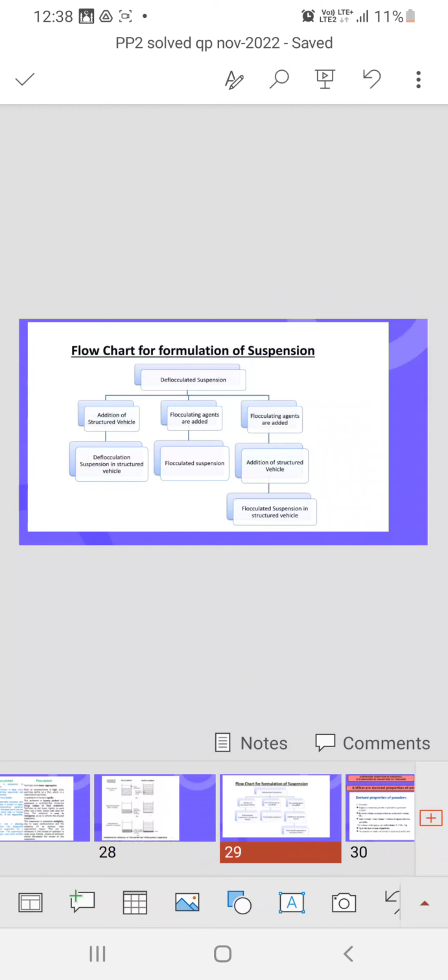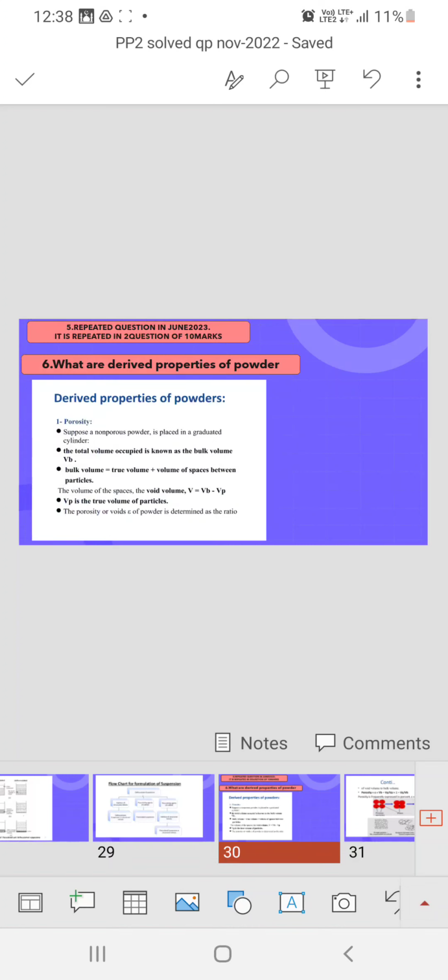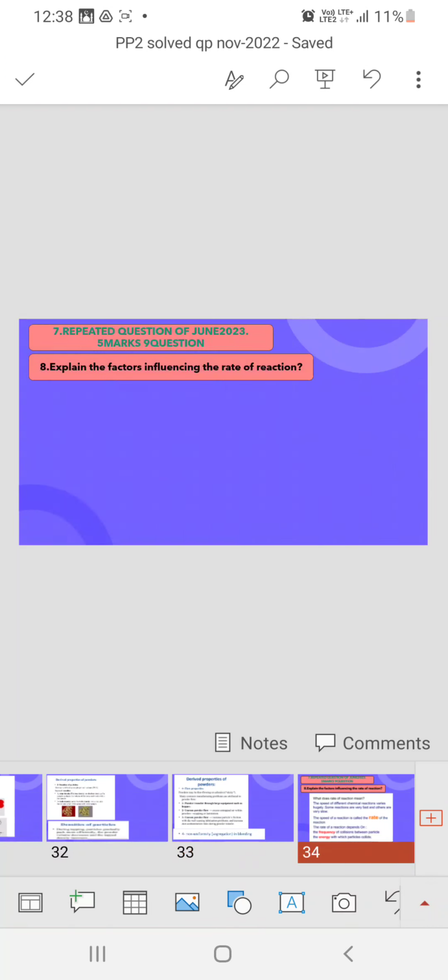Then this is for the formulation of the suspension, how your suspension gets prepared and all. Okay, all that you have to write down. Now next, the fifth question, it is repeated in June 2023. Okay, all these questions I am giving, note them, just remember that. Then derived properties you have to write. Okay, derived properties are there, you write everything.